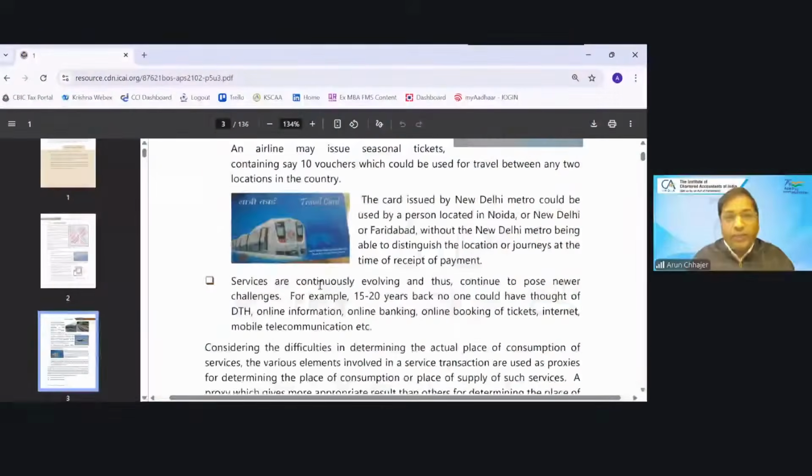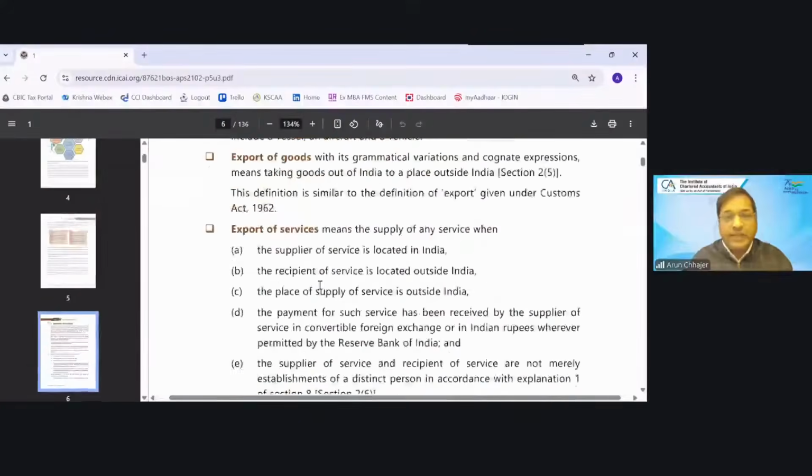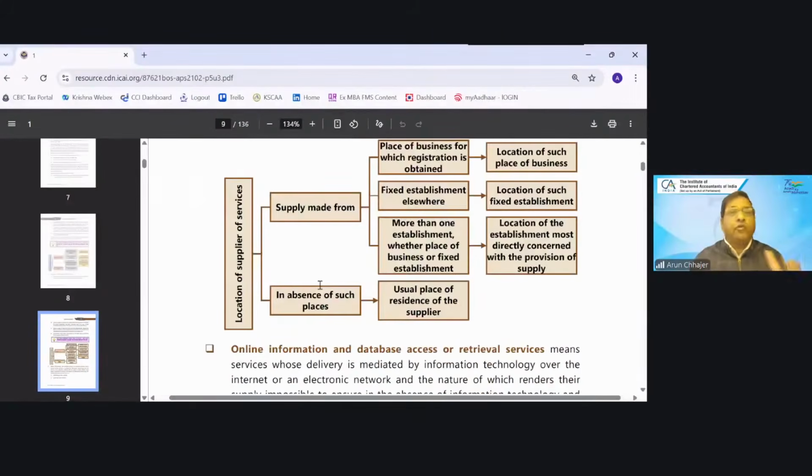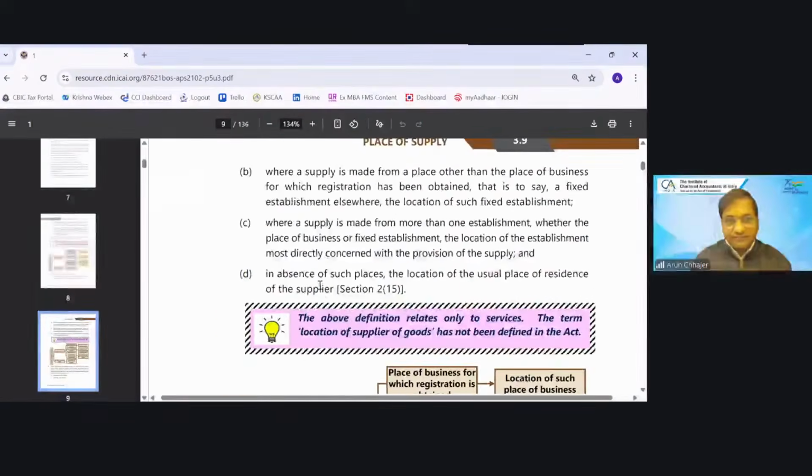Place of supply. What is the place of supply? So the entire chapter, I can say, the entire concept is being divided in 4 parts. What are the 4 parts? Let's first understand.